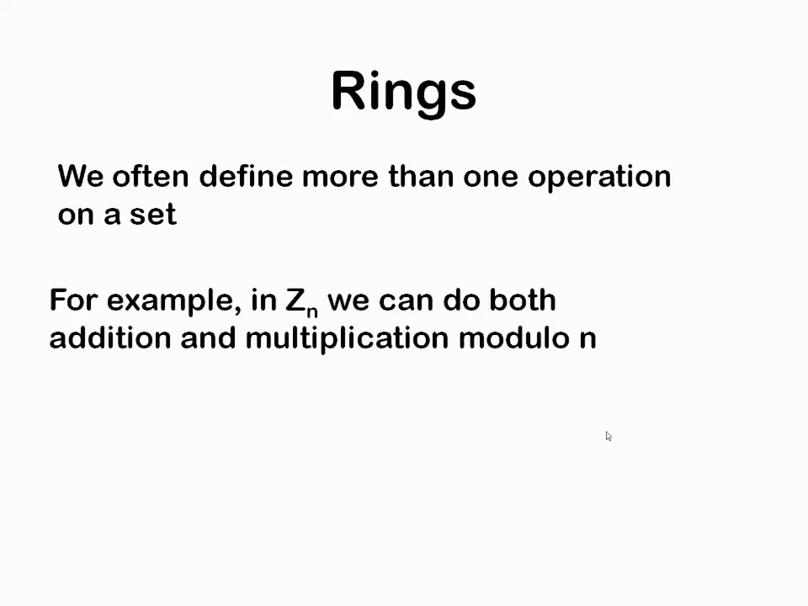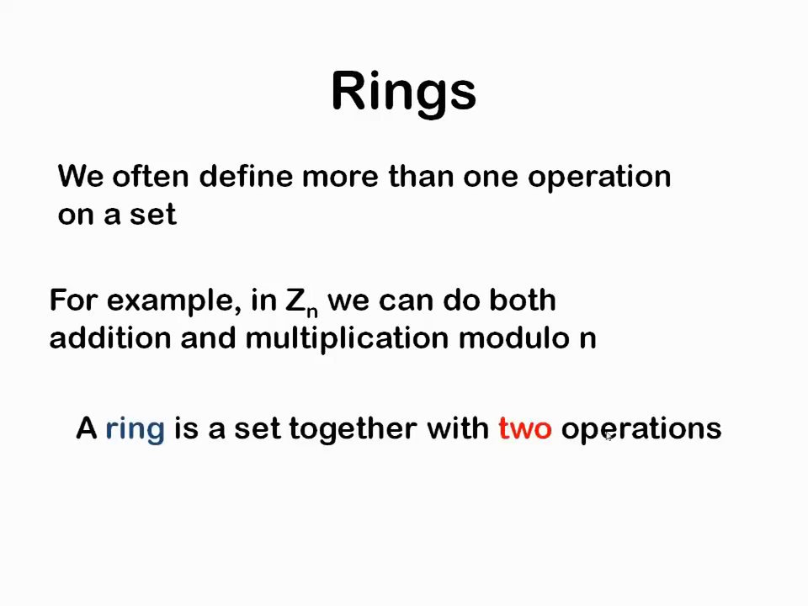For example, in Zn, we can do both addition and multiplication modulo n. Addition modulo n means you take two elements, add them, and take the remainder modulo n. And you can also do multiplication modulo n. So there are two operations on one set. If you can do that, then that way of calculation is said to be a ring.